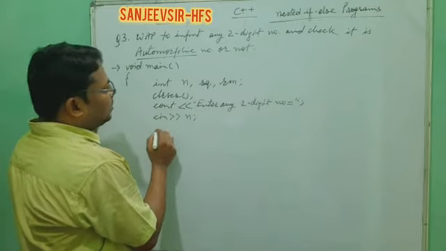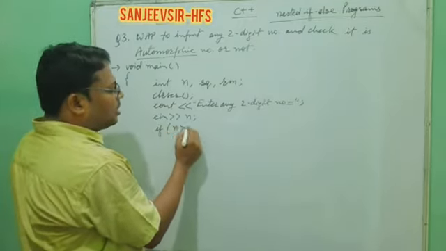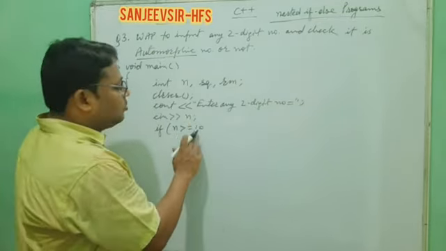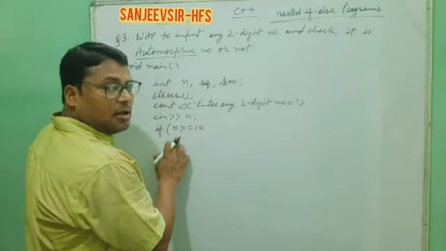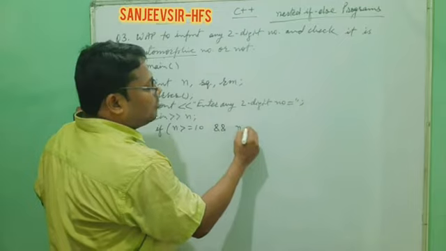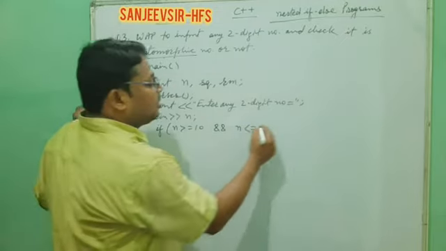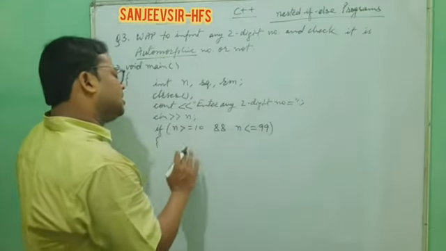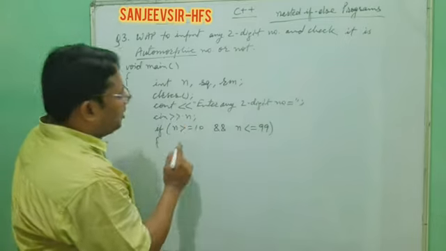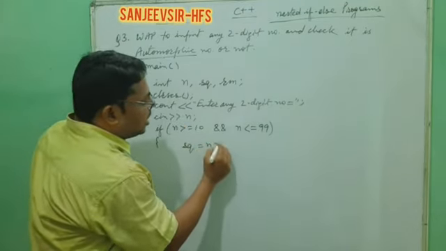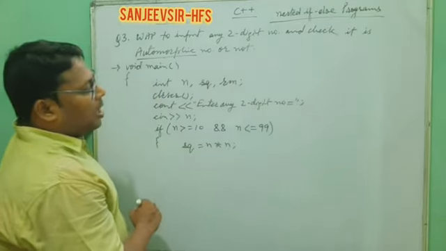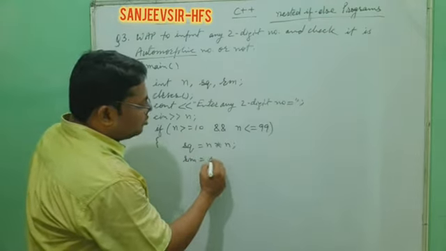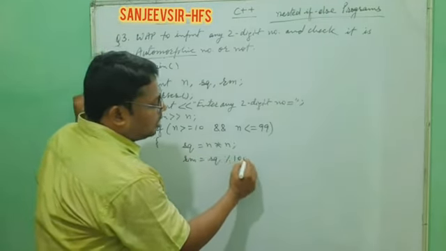Now after this we have to check the validity of the number: n greater than or equal to 10 for a 2-digit number. What it means: the smallest 2-digit number, n must be greater than or equal to that, and n must be less than or equal to the largest 2-digit value, that is 99. Sorry, 99. Now after this it's clear that the number is a 2-digit number. Then we have to find the square. The square of the number is n into n, and the square must end with n. For the remainder we need Rm. Rm is equal to SQ mod 100.